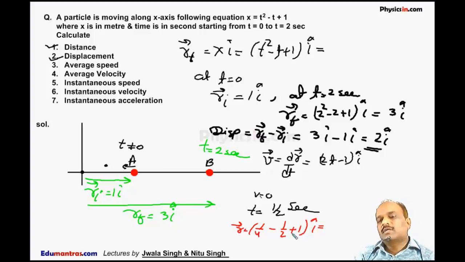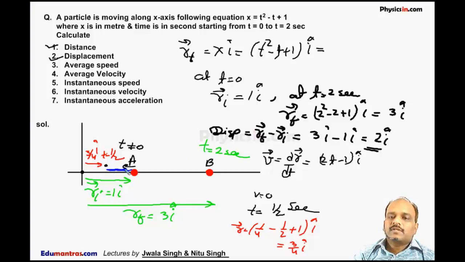So it is 1 by 2 minus 1 by 2 squared, which is 3 by 4 I cap. So the position vector of the particle is 3 by 4 I cap at t is equal to 1 by 2 second. At t is equal to 1 by 2 second, the particle is at 3 by 4 I cap. So the distance traveled by the particle is this distance.